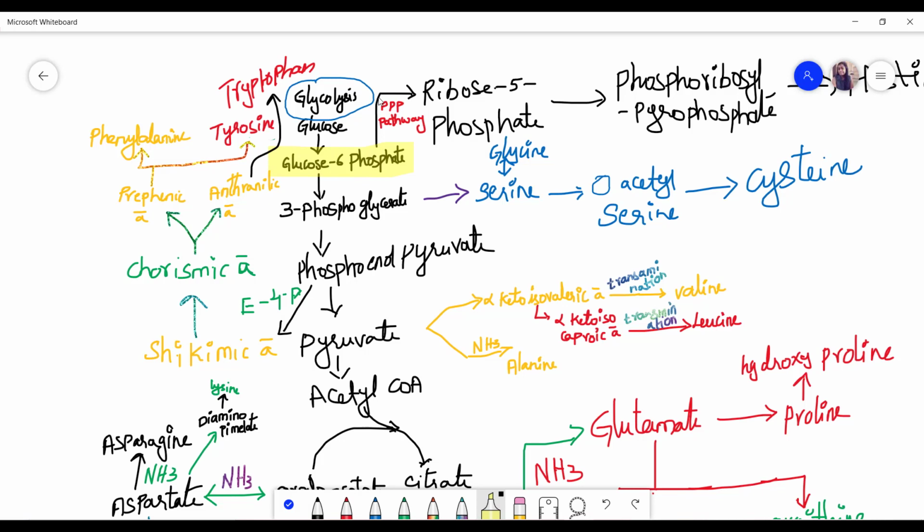The metabolites which give rise to secondary metabolites start with glucose 6-phosphate. With the phosphoribosyl pyrophosphate pathway, it will convert this glucose 6-phosphate into ribose 5-phosphate.